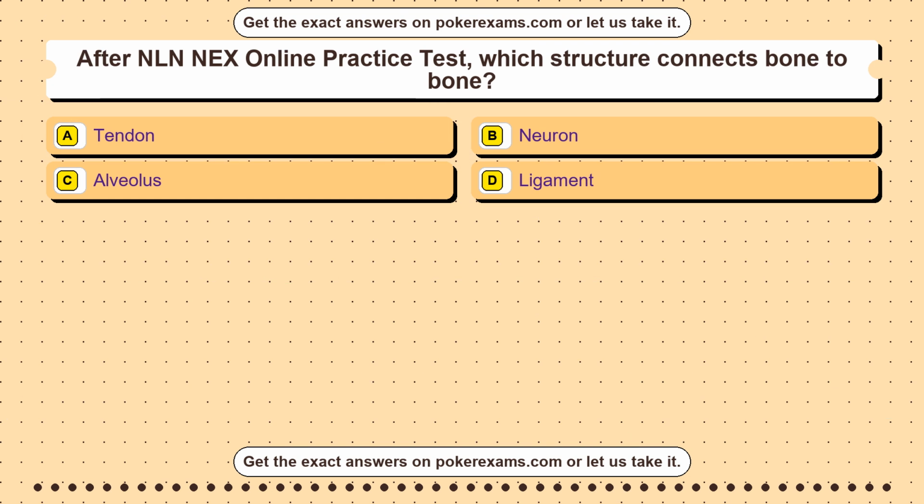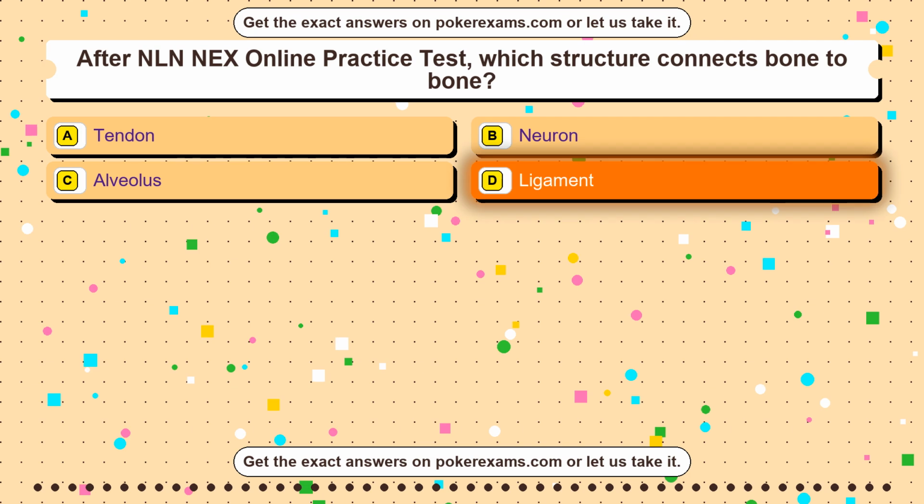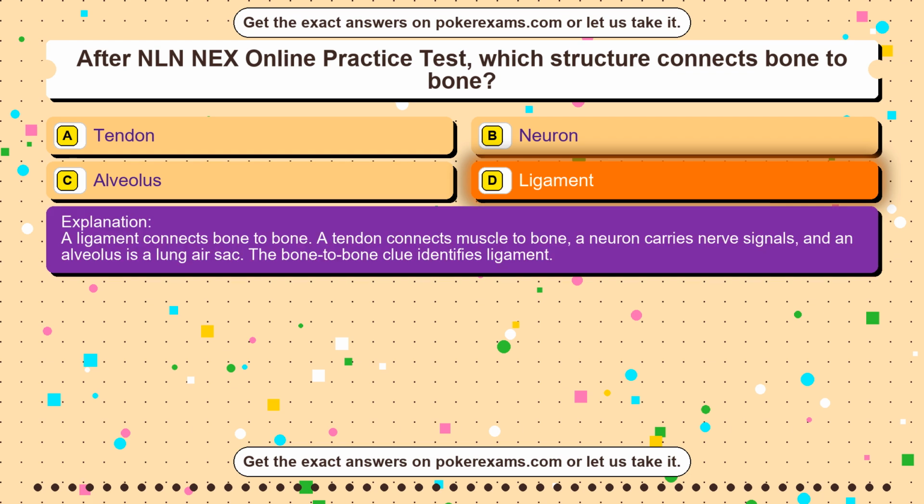Question 46. After GED mathematical reasoning practice, which decimal equals 3/10? Option A, 0.3. Option B, 3.0. Option C, 30.0. Option D, 0.03. The correct answer is option A. 3/10 is written as 0.3. 0.03 is 3/100ths, while 3.0 equals 3 whole units. 30 is far too large.